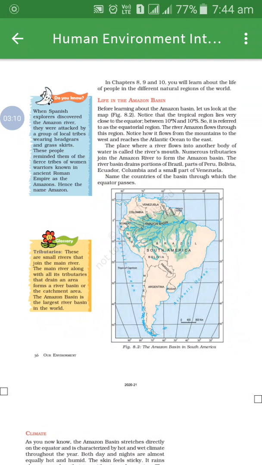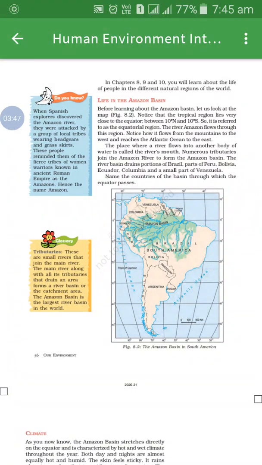The river Amazon flows through this region. Which river flows, student? Amazon river. It flows from the Andes mountain in the west and reaches the Atlantic Ocean to the east. From where does it start flowing, student? Andes mountain in the west and reaches till the Atlantic Ocean to the east. Numerous tributaries join the Amazon river to form the Amazon basin. The name is what? Amazon basin.